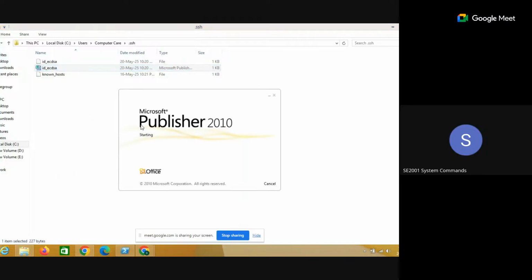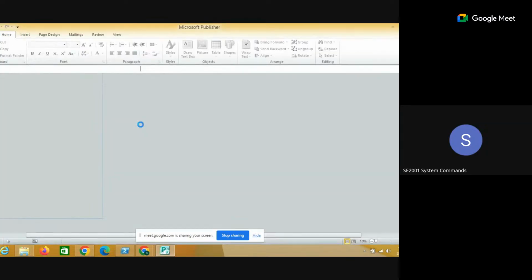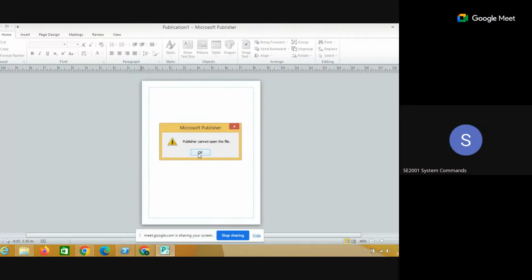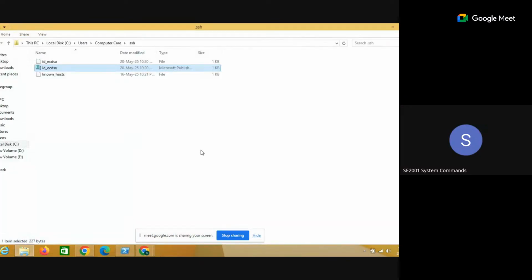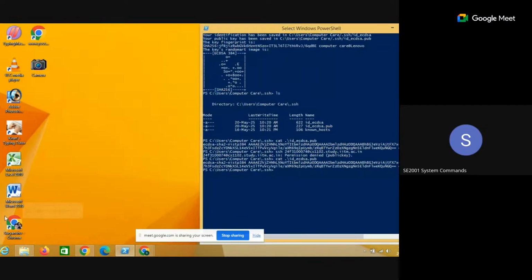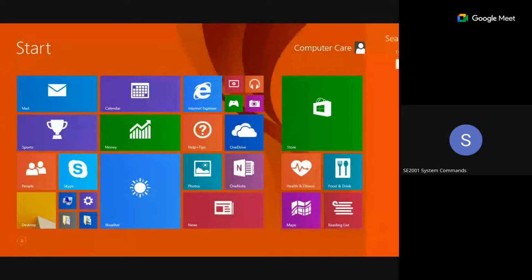Right, it is only opening in Microsoft Publisher. Here it is also not opening now. No other option is coming for this. Okay. Can you just open the simple command prompt, CMD? Okay, wait a second, sir. Instead of PowerShell, just use CMD.